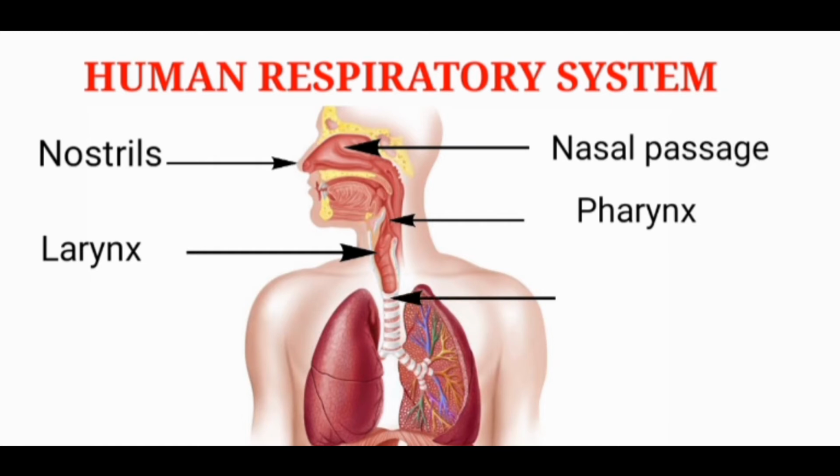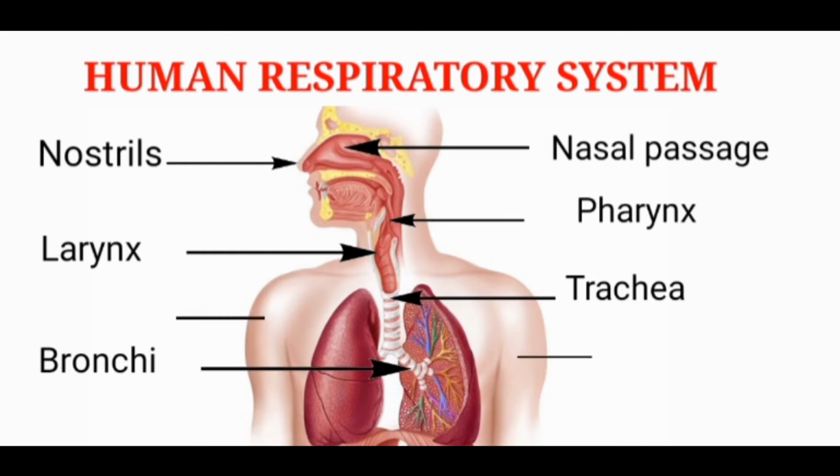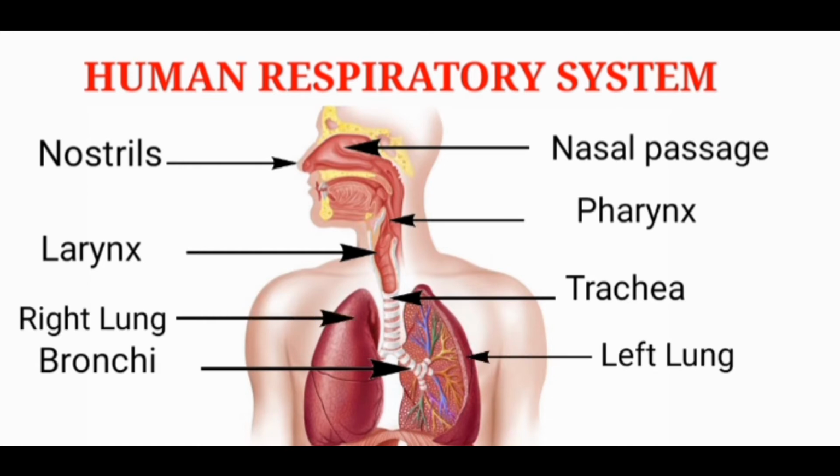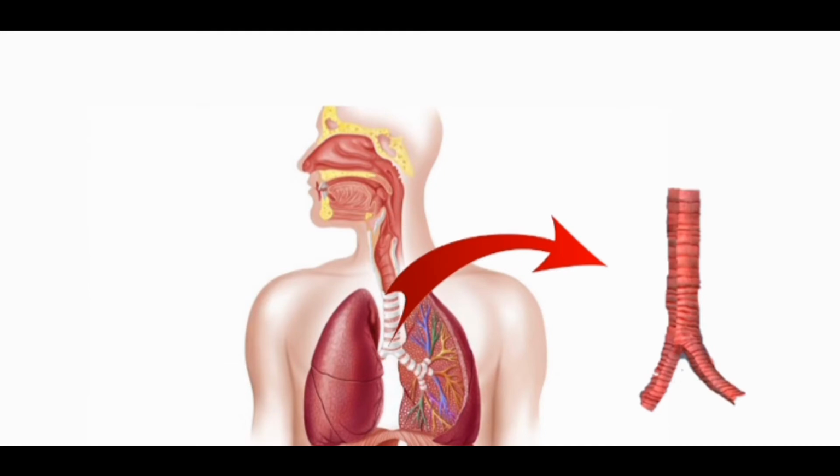Below the larynx, the trachea is present. Trachea is also known as the windpipe. The trachea divides into two smaller tubes called bronchi. Each bronchus enters the right and the left lung. Rings of cartilage are present along the respiratory tract so that they do not collapse and ensure easy air passage in and out of the lungs.